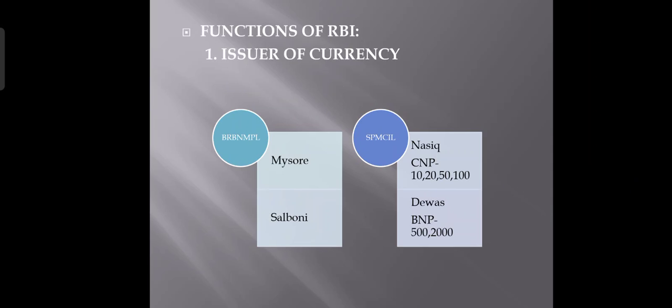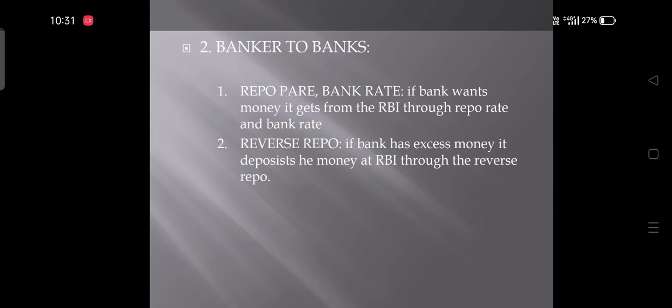And some other important functions of the RBI is that the RBI also prints the stamp papers at Hyderabad and Hoshangabad. And awards like Padma Shri, Padma Bhushan, Padma Vibhushan, Bharat Ratna medals are also printed by the RBI. And one important fact, the requirement of coin is decided by the central government, but the coin is minted by the RBI at Noida in Uttar Pradesh.